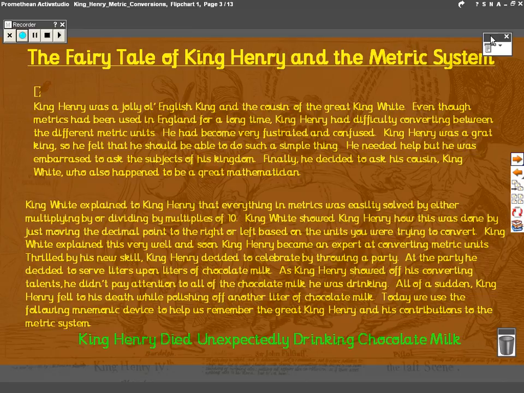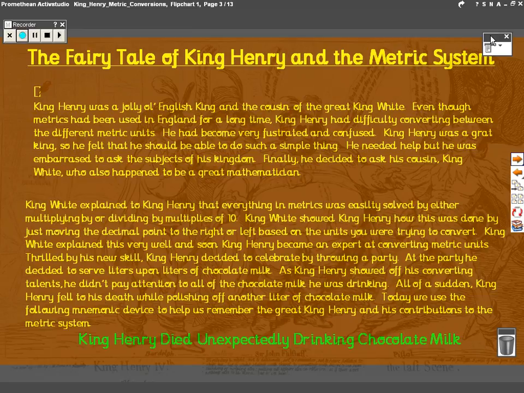King White explained to King Henry that everything in metrics was easily solved by either multiplying or dividing by multiples of 10. King White showed King Henry how this was done by just moving the decimal point to the right or left based on the units you were trying to convert. King White explained this very well, and soon King Henry became an expert at converting metric units.